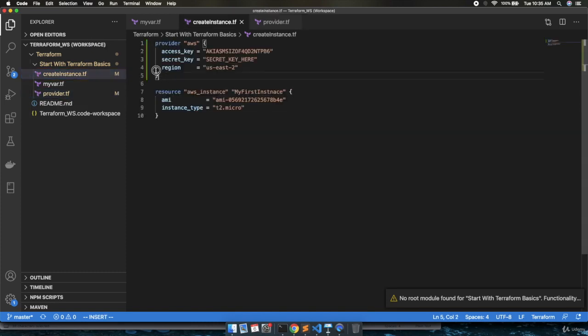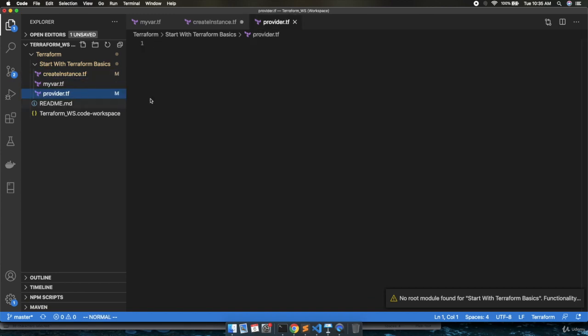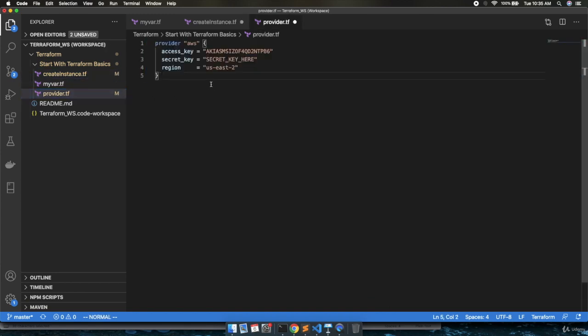Now what we will do, we will copy this complete section where we have the provider, the access key, secret key, and the region, cut it from here, and paste it inside the provider file. Save it. Now I will commit this code so that I can get the same code on my DigitalOcean machine where we are executing Terraform.